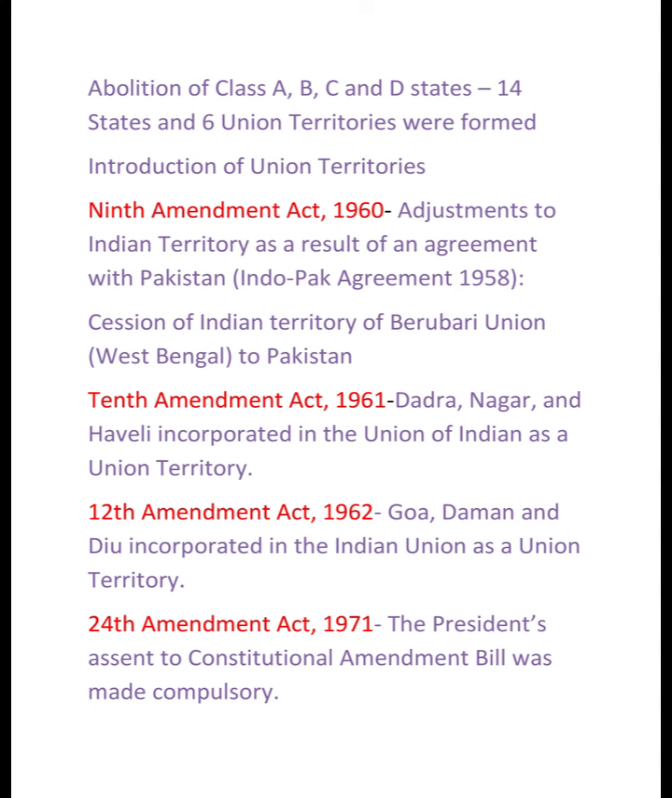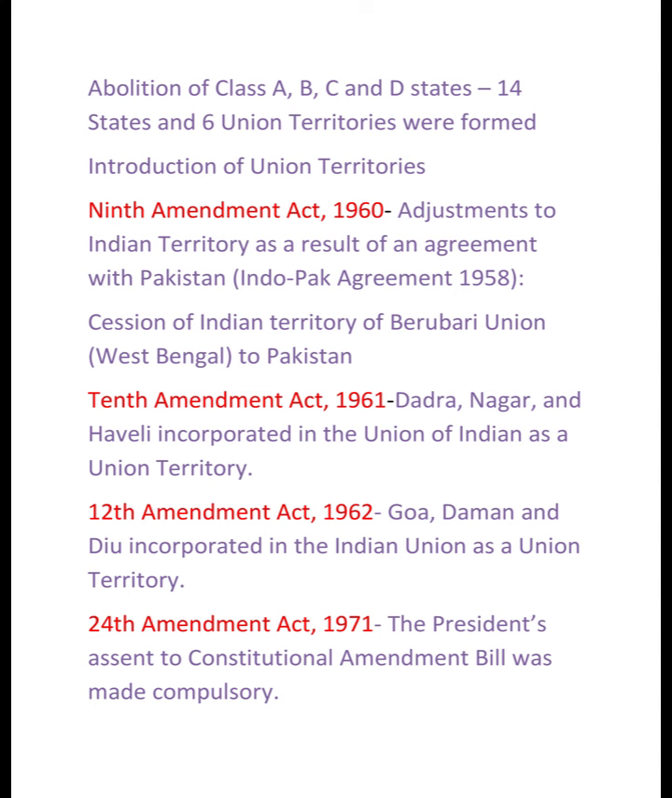Now we will move to the Ninth Amendment Act 1960. In the year 1960, there was a case related to the Berubari Union case. With that, Parliament came with the Ninth Amendment Act 1960, in which adjustment to Indian territory was made as a result of an agreement with Pakistan.